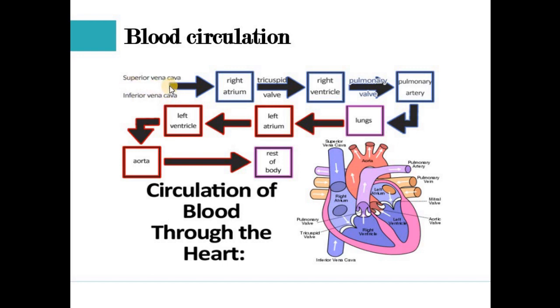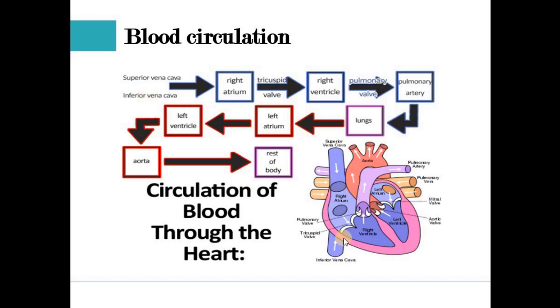Superior vena cava carries the blood from the upper level of the heart. Superior means upper. Upper level of the heart means it carries the impure blood from the head and the face. After carrying the impure blood, it puts it into the right atrium. The inferior vena cava carries the impure blood from the lower level of the heart. Inferior means downward. So it carries the impure blood from the lower level, like from the legs and the stomach.